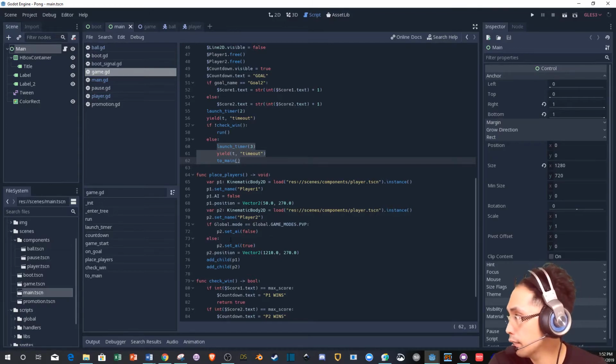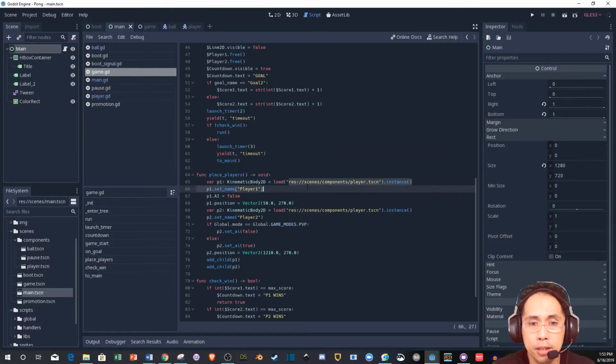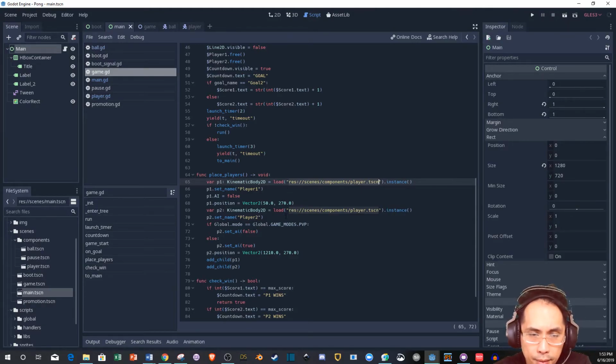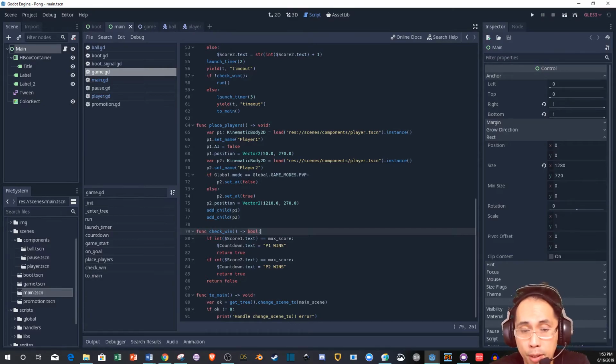Function player face players. Okay. All right. So this right here loads and this calls the scene, which is the player scene, and that's where it's located in the files. Same thing for player 2. All right. Also pretty cool. Check win. This just checks win. This is a boolean. Okay. All right. And then main.